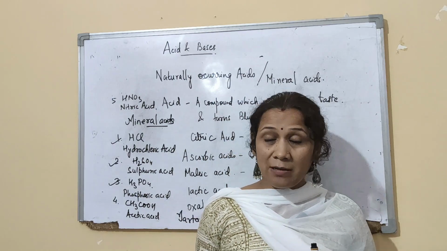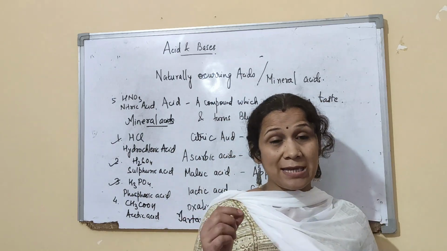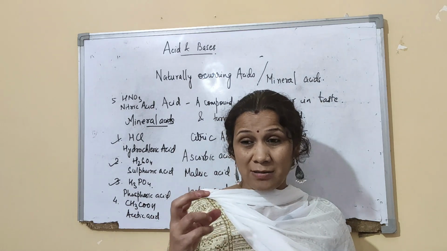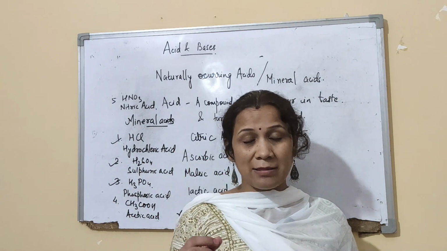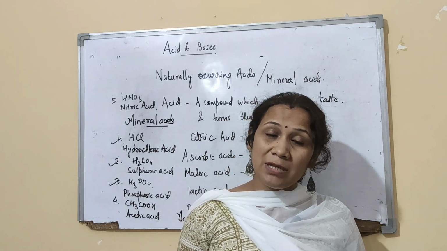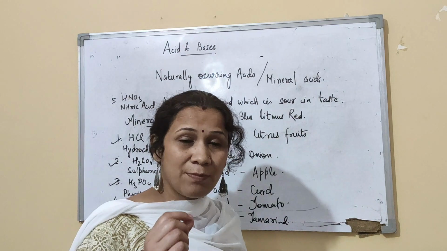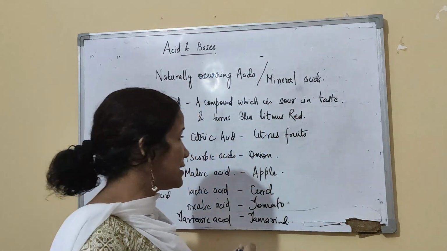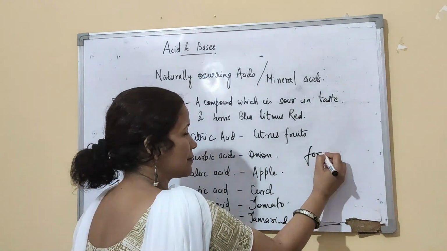So if you remember, if an insect bites you or stings you, what happens? You feel that portion becomes swollen and then you feel the sting of that insect. The reason being, when an insect bites or stings, it releases an acid in your body, and that acid is formic acid.